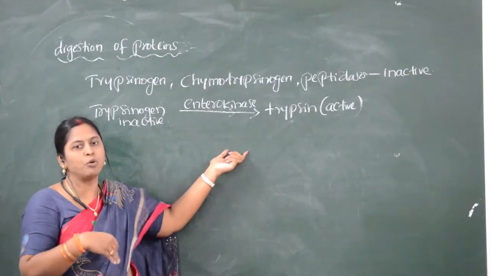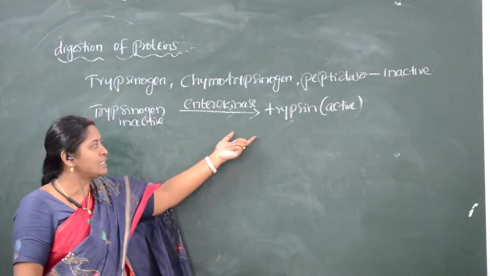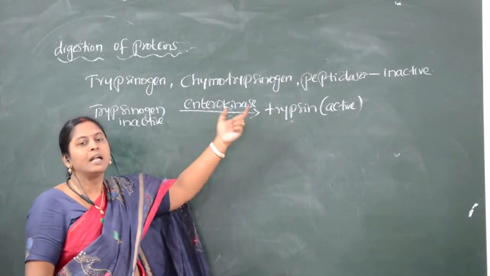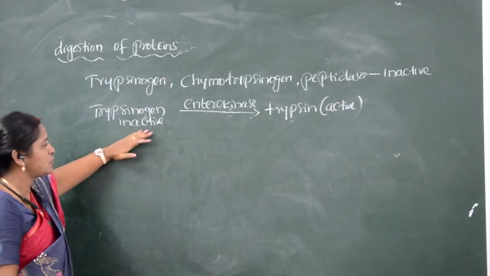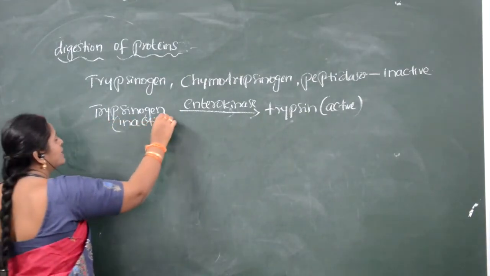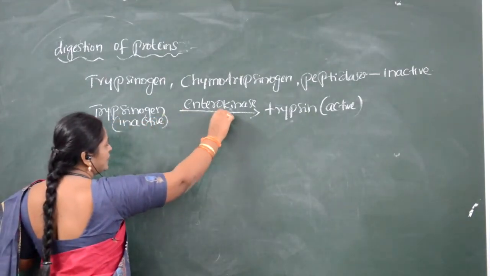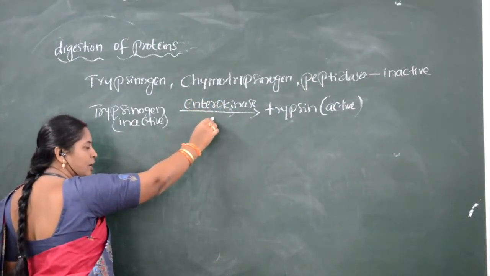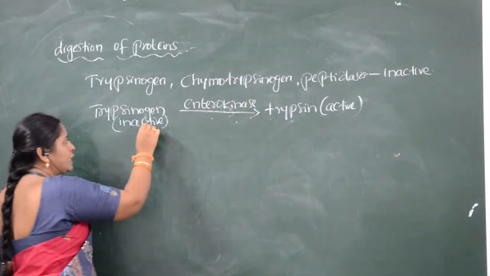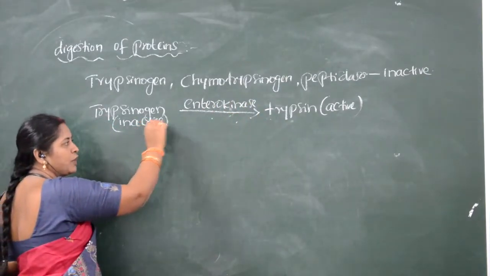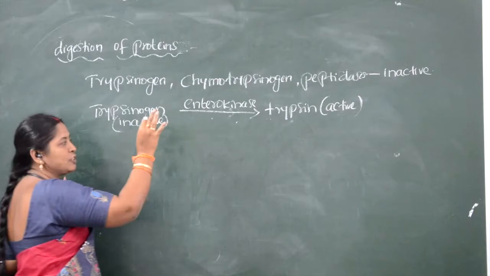Auto means by its own. So which enzyme is an autocatalyst? Trypsin is an autocatalyst. Trypsinogen, which is of inactive form, is converted by the intestinal enzyme enterokinase into an active form called trypsin. Trypsinogen is an inactive form. Trypsin is an active form.